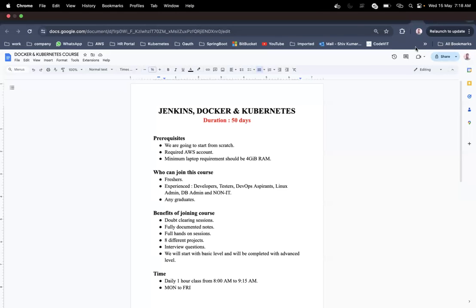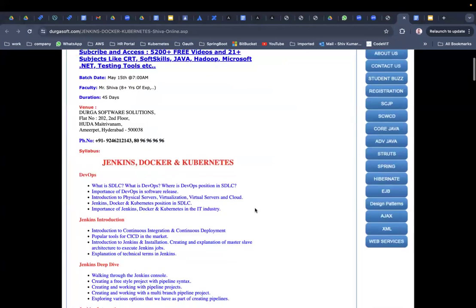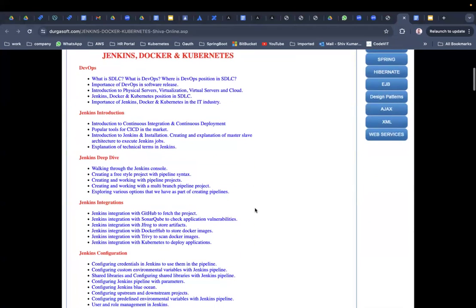Okay, that's the thing. And let me take you through the syllabus. This is the syllabus. Now you understand where we are starting the course. You can see what SDLC is, what DevOps is, where DevOps is positioned in SDLC, and the importance of DevOps in the software release process.